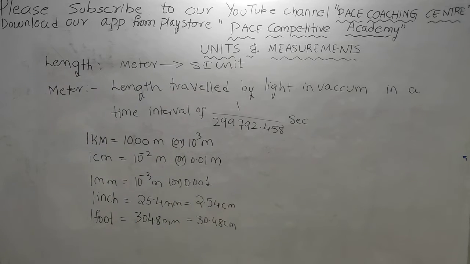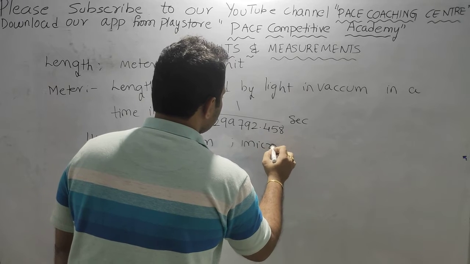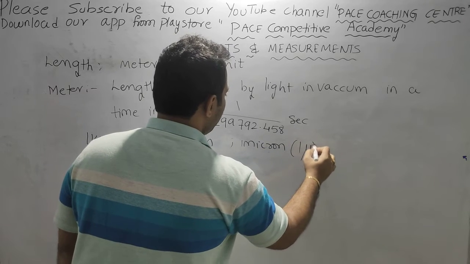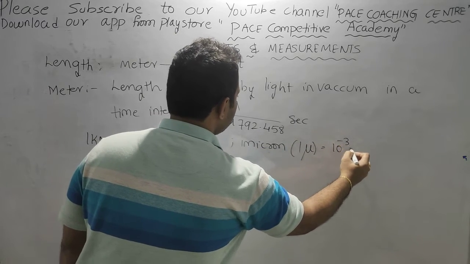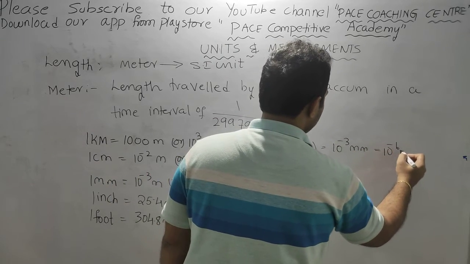And 1 micron is equal to 10 to the power of minus 3 mm, that means 10 to the power of minus 6 meter.